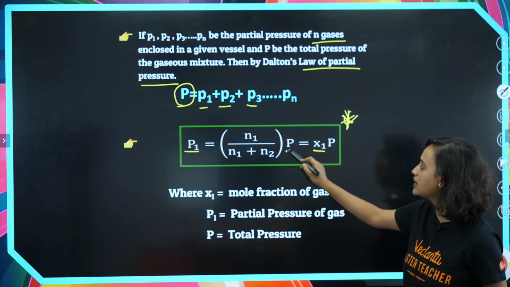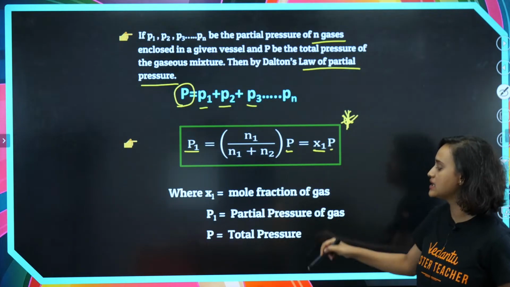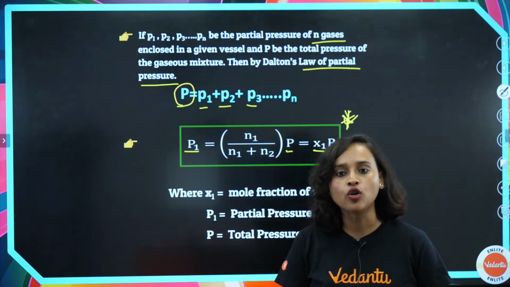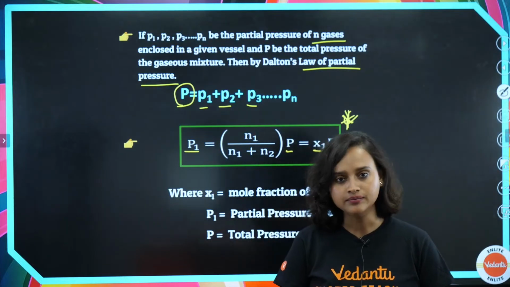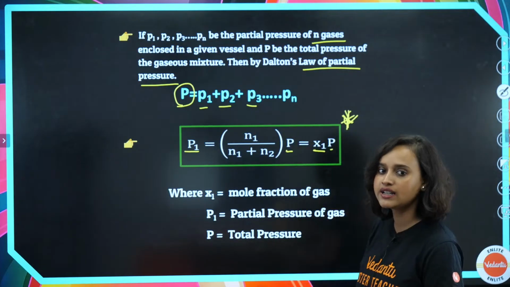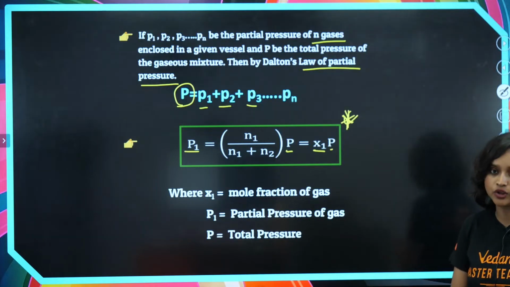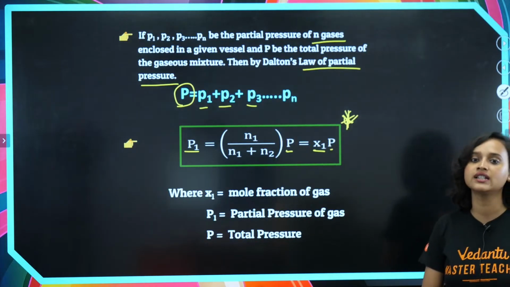And capital P is basically our total pressure. This is our total pressure. Okay, everybody, this formula is clear. This is what is important for us in our exam.